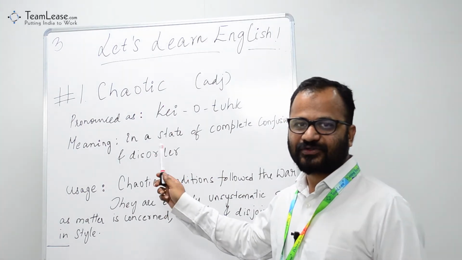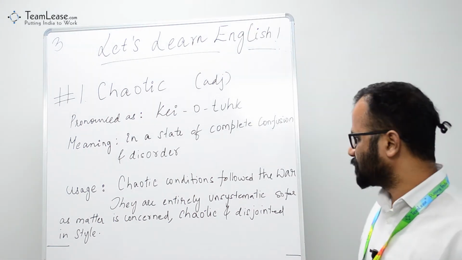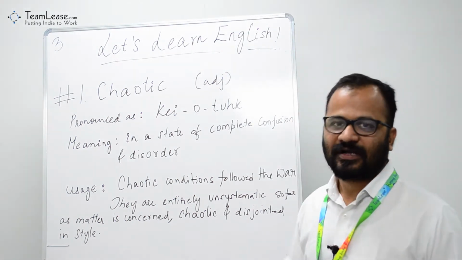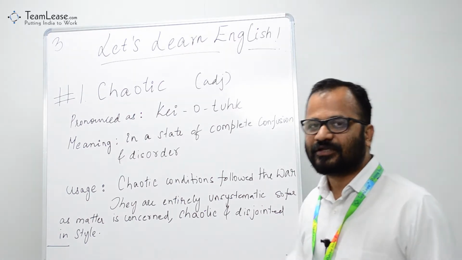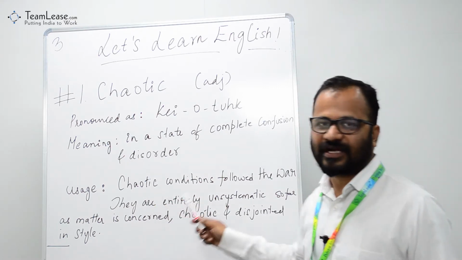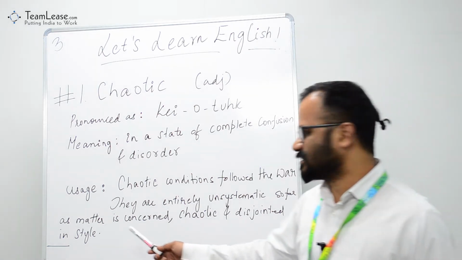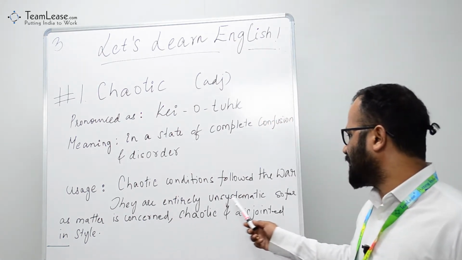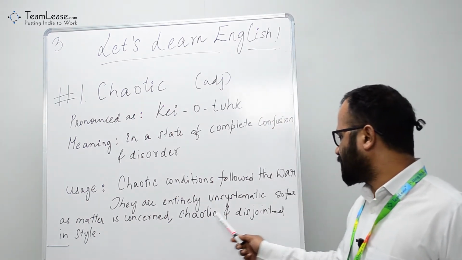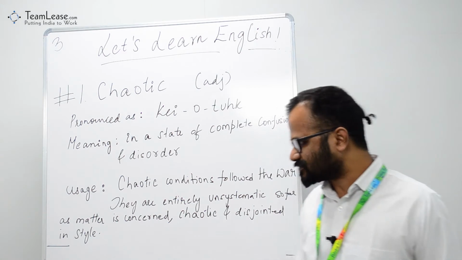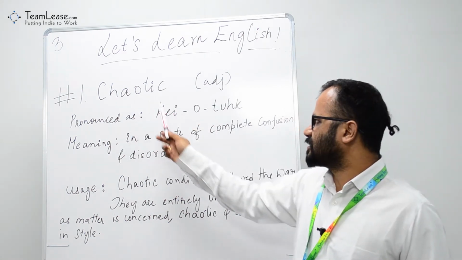Let us see how we use this word in a sentence. Chaotic conditions followed the war. That is, once the war finished, there was a lot of disorder, there was a lot of confusion. So that's how we use this. Chaotic conditions followed the war. And another sentence, a bigger and more complex one. They are entirely unsystematic so far as matter is concerned, chaotic and disjointed in style. So this is the usage, and we have our first word, chaotic.